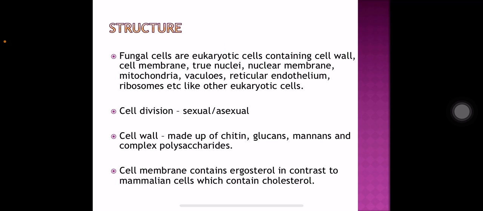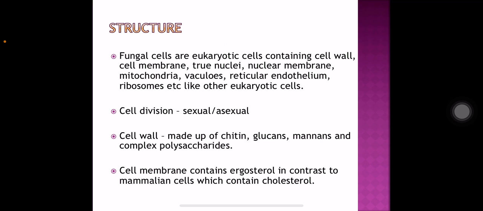Structure of fungi. The fungal cells are eukaryotic cells containing cell wall, cell membrane, true nuclei, nuclear membrane, mitochondria, vacuoles, endoplasmic reticulum, ribosomes, etc., like other eukaryotic cells. So fungal cell structure is a eukaryotic cell structure. Cell division in fungi can take place asexually or sexually.